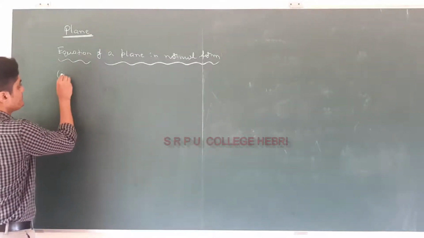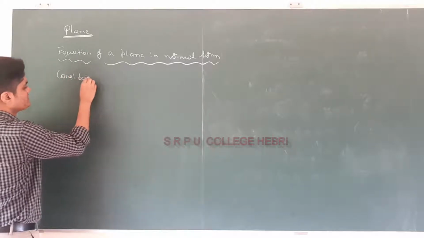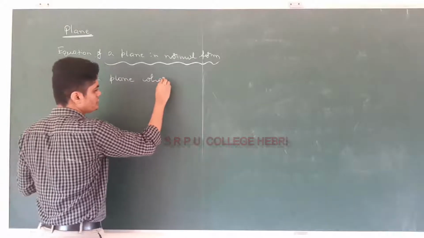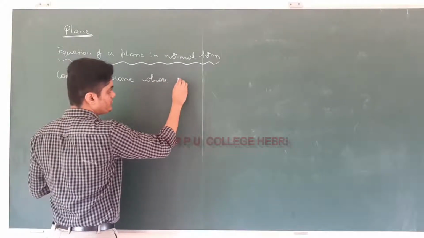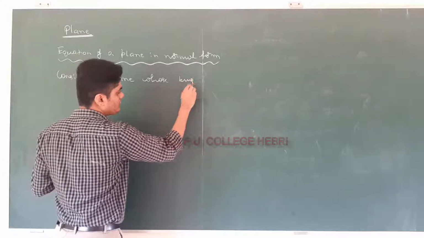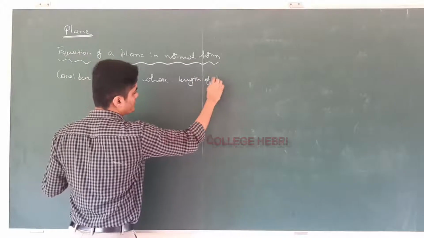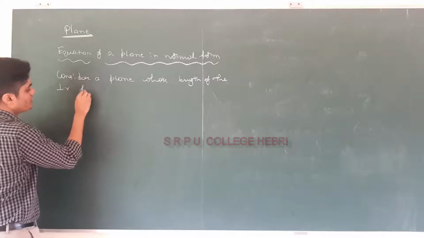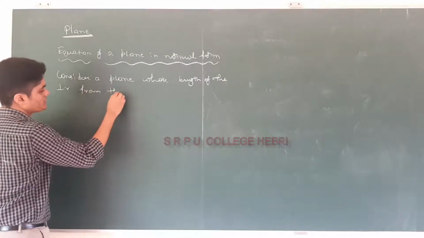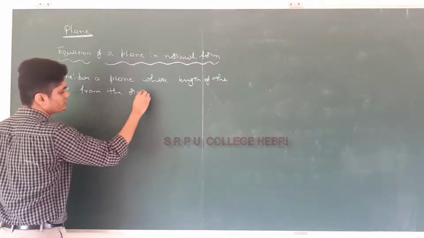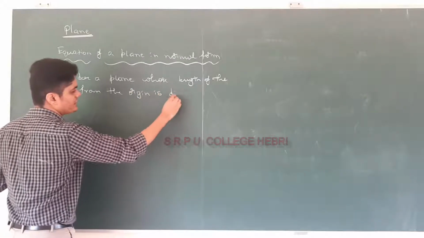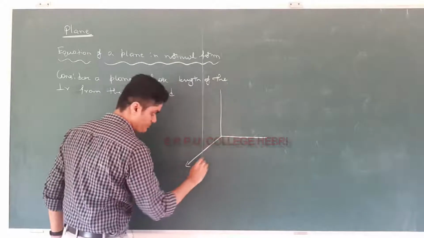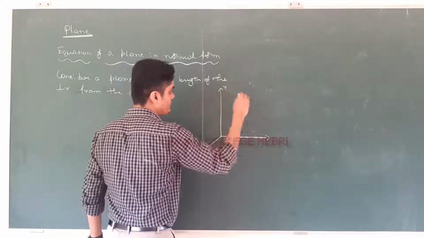Consider a plane whose length of the perpendicular from the origin is d. Observe the diagram; a 3D geometry diagram should be drawn like this. Remember there should be three axes: x axis, y axis, z axis.